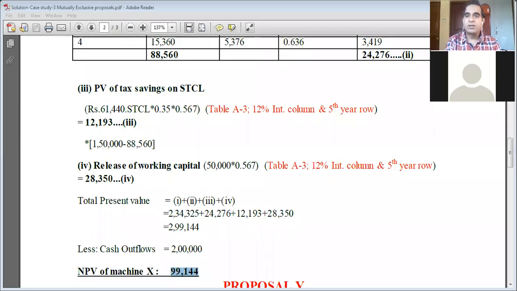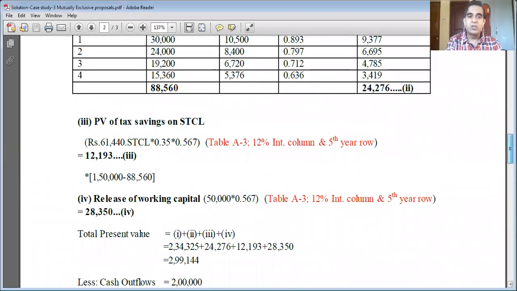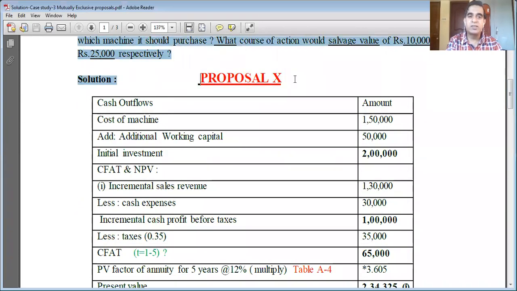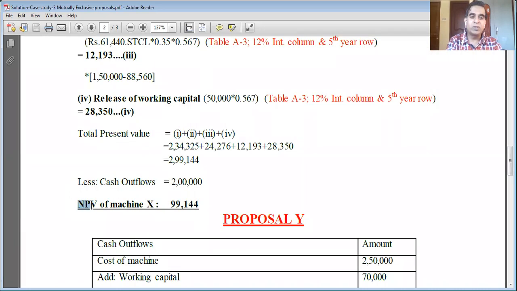Okay, dear students, we are learning about the case of mutually exclusive projects, where the decision to invest in one project means you have to let go of the other project. In that case, we need to evaluate both projects separately, in this case project X and project Y, and find out the net present value of both. The net present value of machine X is 99,144 rupees. In the same way, if you calculate the net present value of machine Y, then they become comparable.